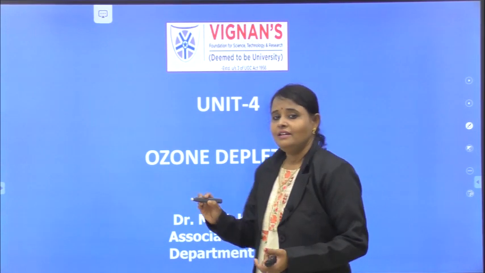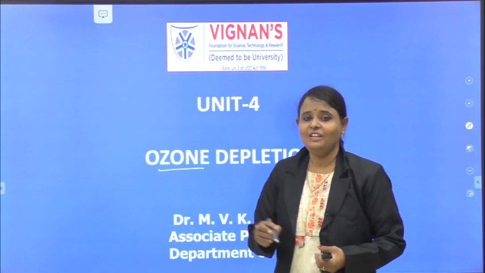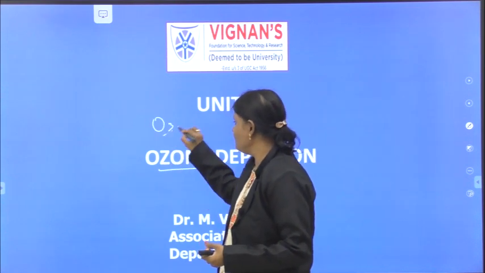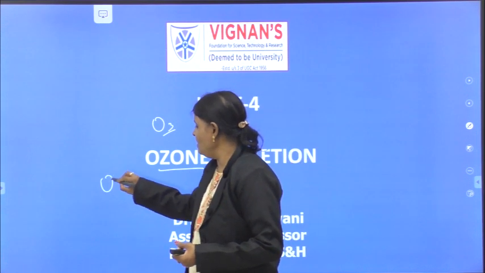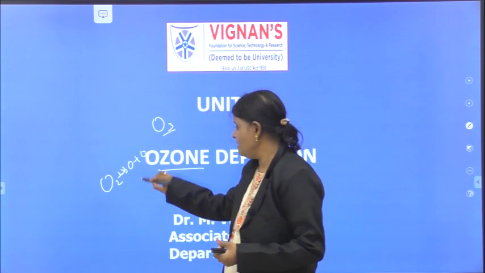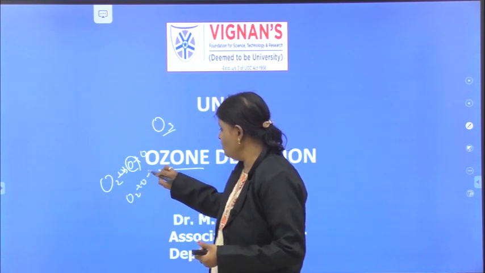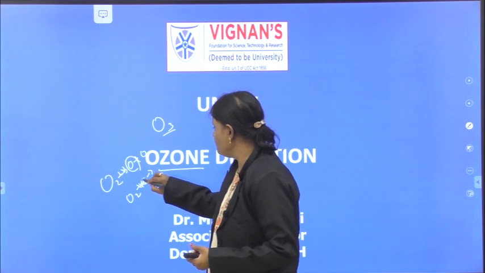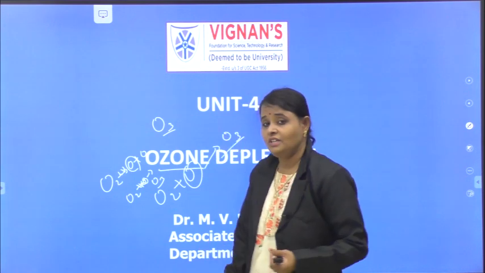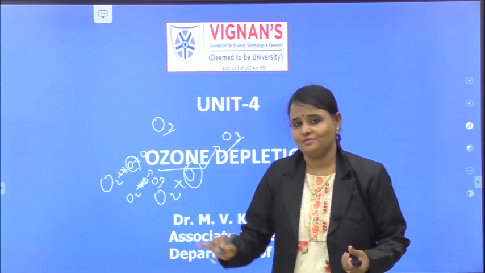Actually, ozone is triatomic oxygen, which is present even in the atmosphere, not only in the stratosphere. Ozone is O3. Oxygen splits into two oxygen atoms. This is just bond oxygen. If this just bond oxygen combines with O2, it forms O3. This is nascent oxygen. So ozone is formed not only in the stratosphere, but in the atmosphere too.